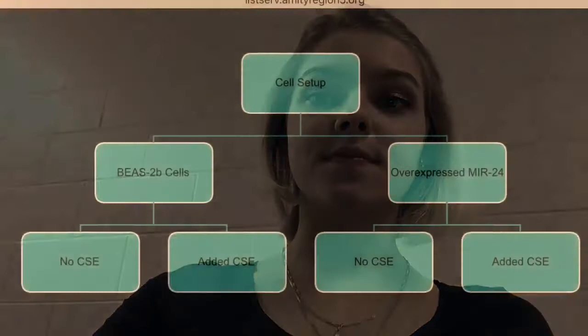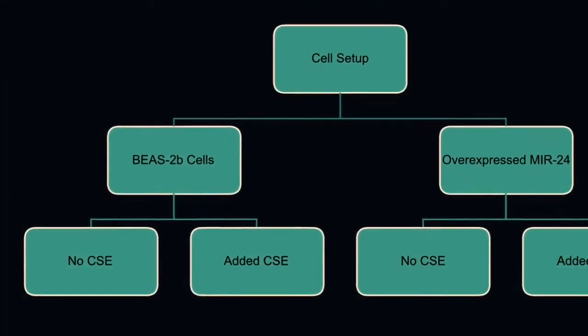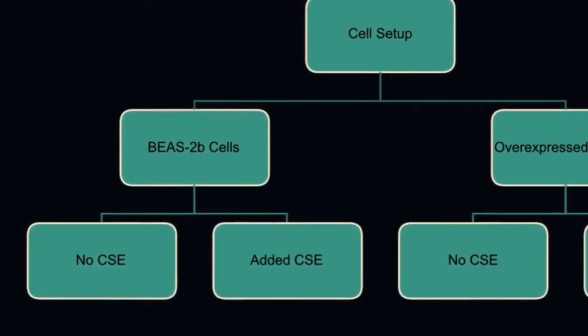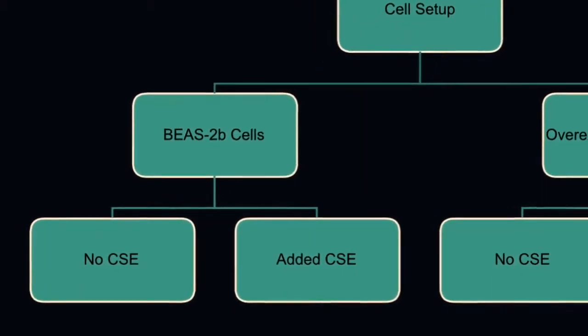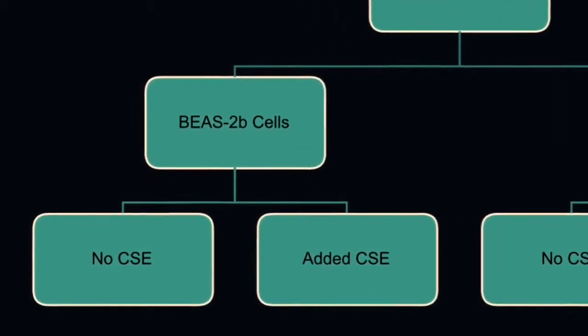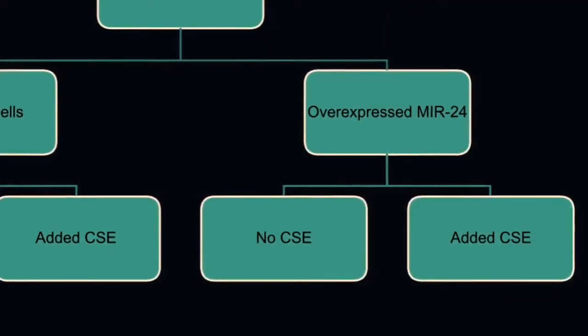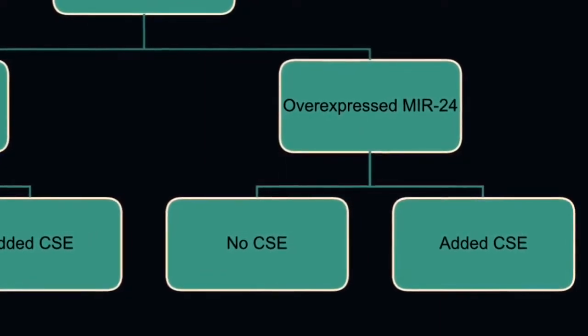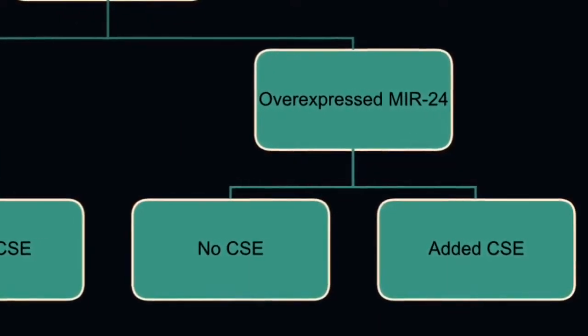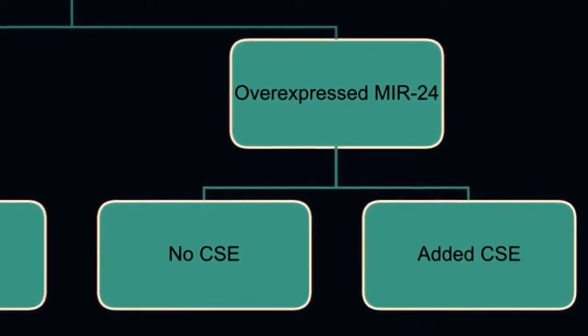It was hypothesized that when exposed to cigarette smoke, or CS, cells with overexpressed Mir-24 will respond with high percentages of dead cells. This will be tested by culturing 4 sets of BS2B cells, which are lung epithelial cells. There will be a control with no added CS, a control with 1, 2.5, and 5% added CS, a mimic control with overexpressed Mir-24 and no added CS, and a mimic test sample with 1, 2.5, and 5% added CS. Thus, the acquired data can be compared along all potential variables.